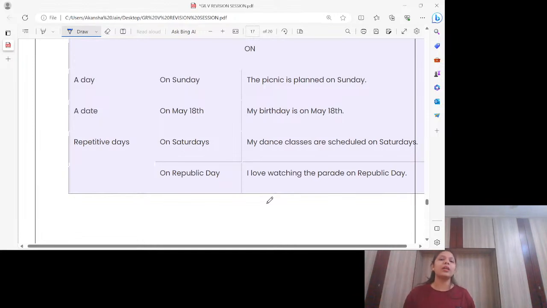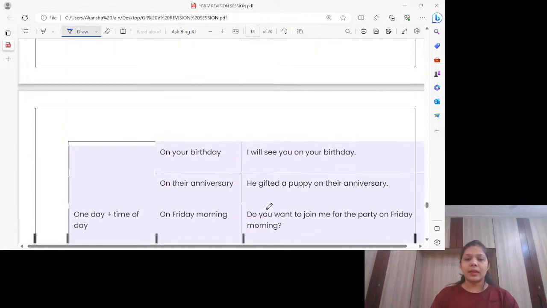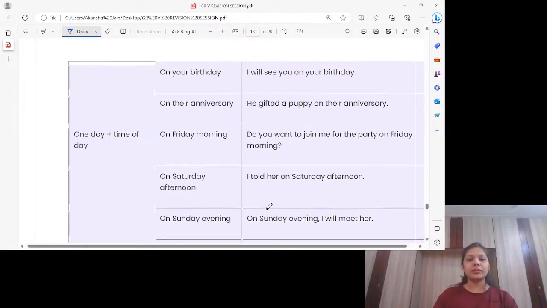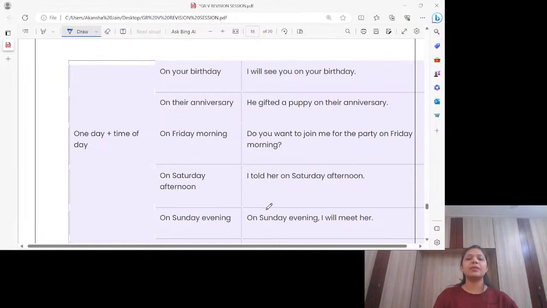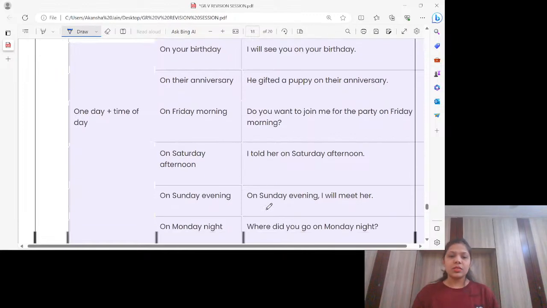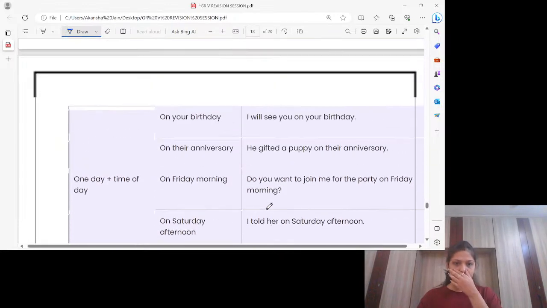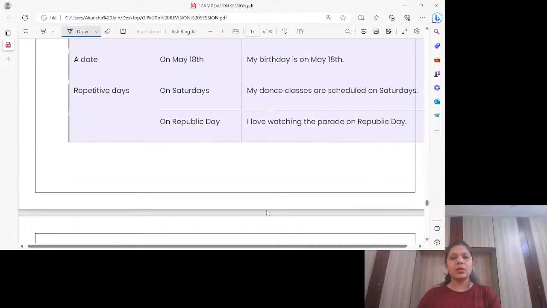On Sunday, on 18th, on Saturdays, with days also. My birthday, can I say my birthday is in Tuesday? Tuesday के अंदर है मेरा birthday? No, it's on Tuesday. Okay, on Republic Day, on your birthday, on their anniversary, on Friday morning. If we have one day and time of the day, then also we use on only. On Saturday afternoon, on Sunday evening, on Monday night. Okay. So see here, let's read examples also.